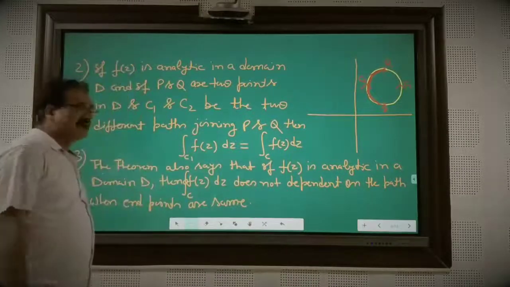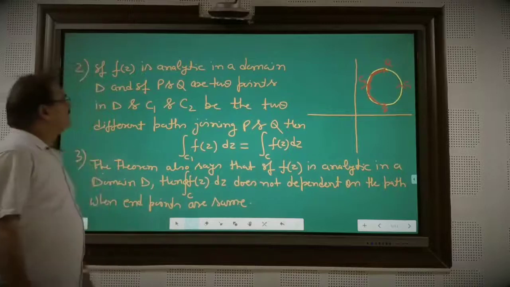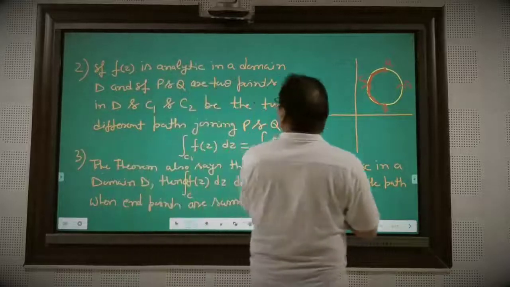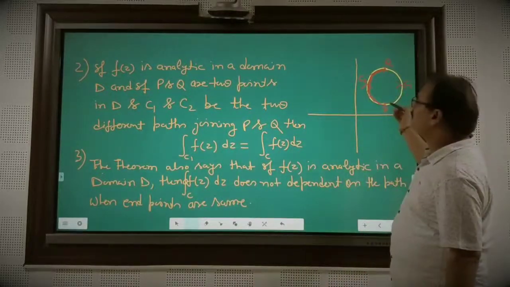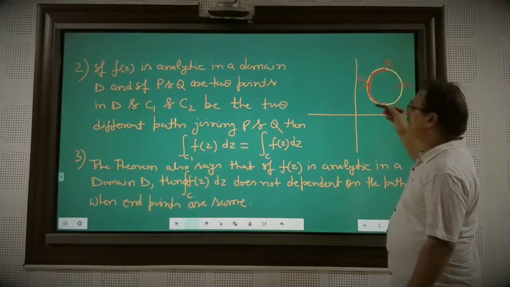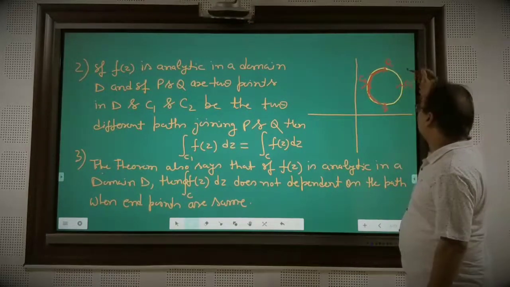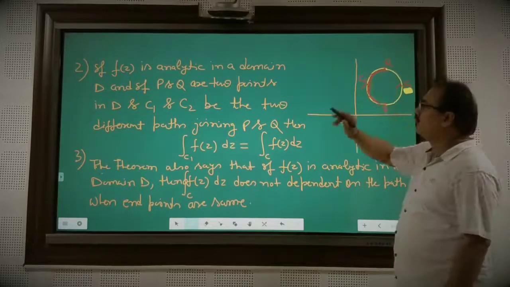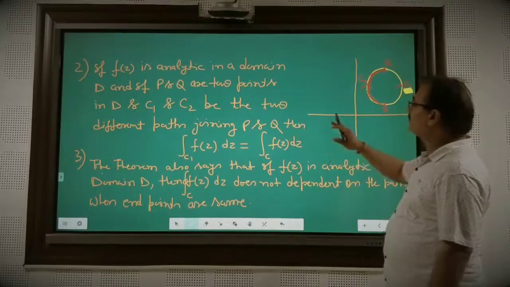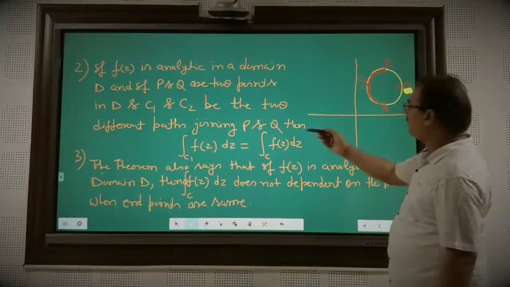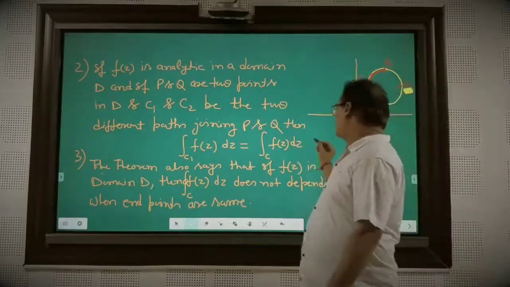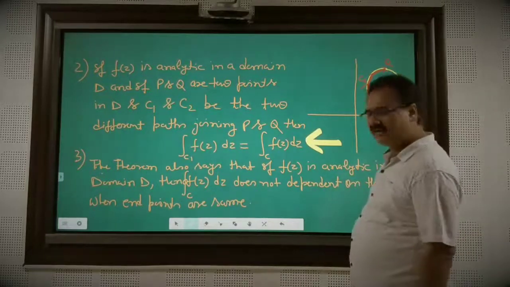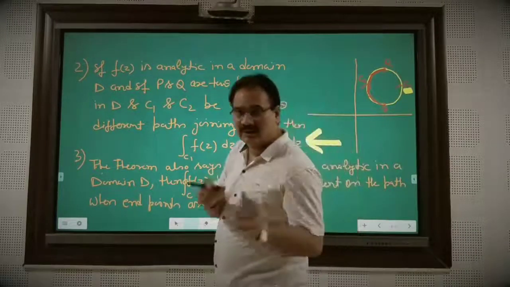Now the second important point: if f(z) is analytic in a domain D, and if P and Q are two points in the whole region D, and C1 and C2 are two different paths joining P and Q, then the integral over C1 of f(z) dz is equal to the integral over C2 of f(z) dz. Look at this statement. This tells a lot in numerical problems.